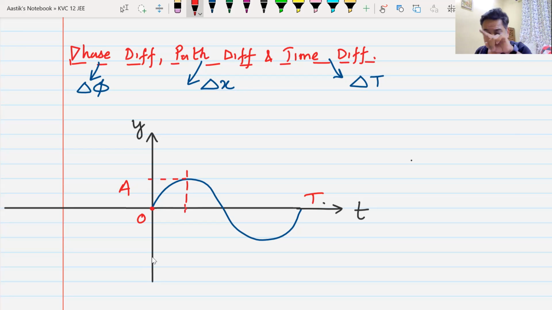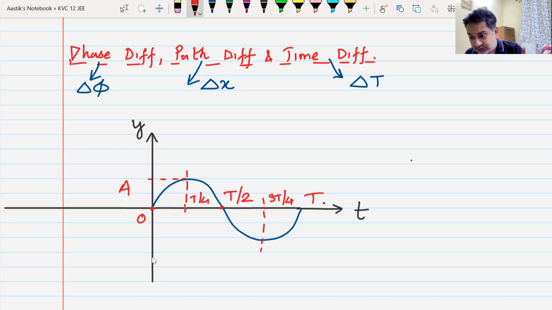From 0 to T, if I take the middle point, this is T by 2. Yes or no? This is T by 4. And this point will be 3T by 4. We all understand this, or is it going above our heads, saying bye-bye?